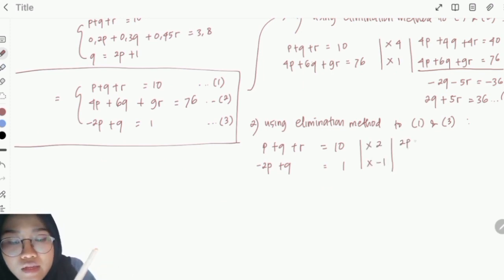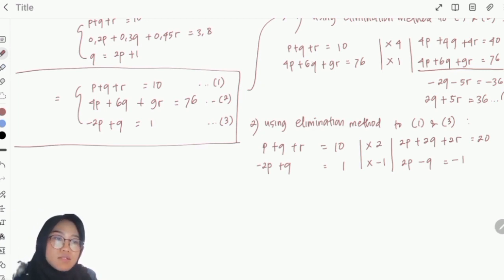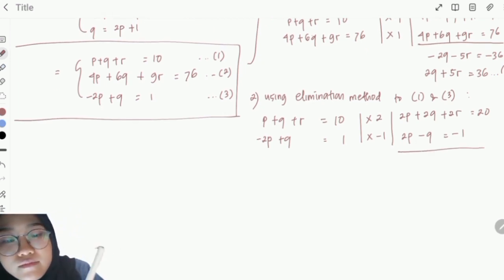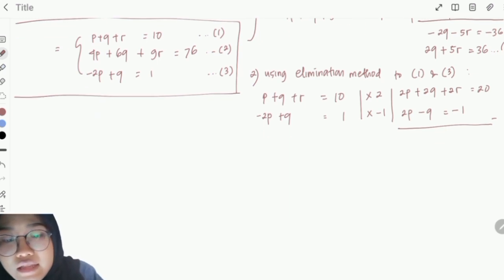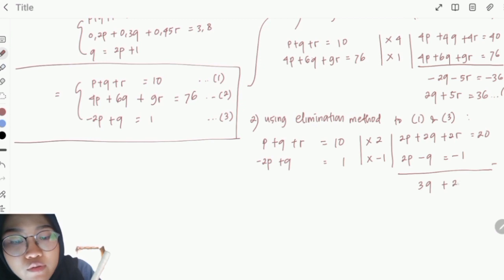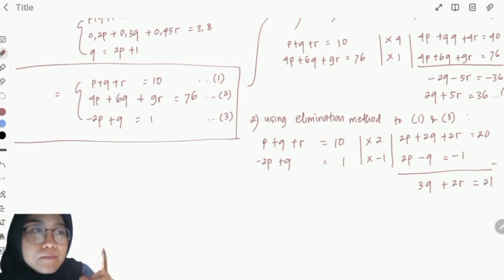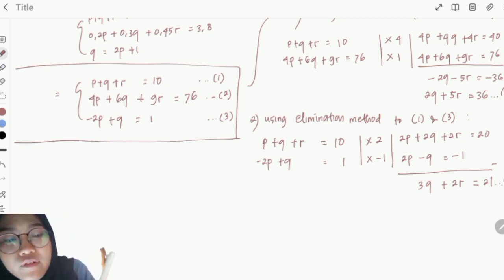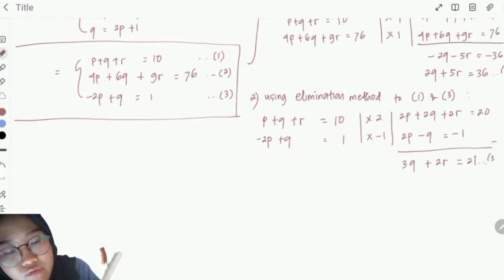So we get 2p + 2q + 2r = 20. And we also times the lower one, so we have 2p - q = -1. Then we eliminate the 2p. Then we have 3q + 2r = 20 + 1, so 21. Okay, this is the fifth equation.